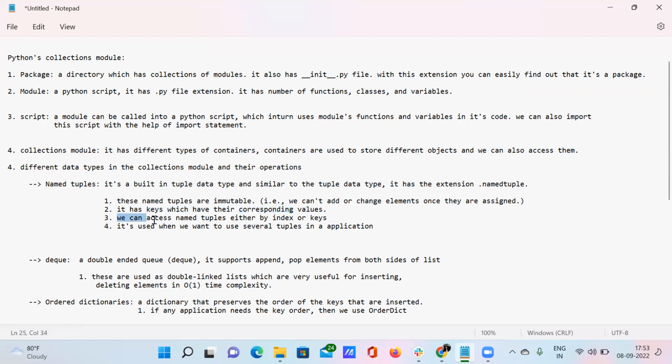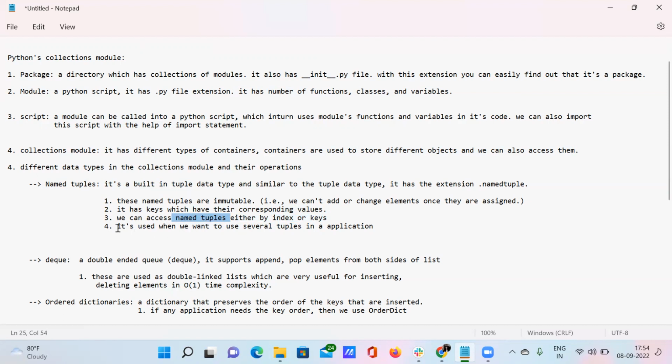And we can also access named tuples either by indexing or by keys. When you want to access any elements present inside these named tuples, you can access them by using the index of the data, or you can use the keys of the data. By using either the index or keys, you are able to access the elements of the named tuples, right?